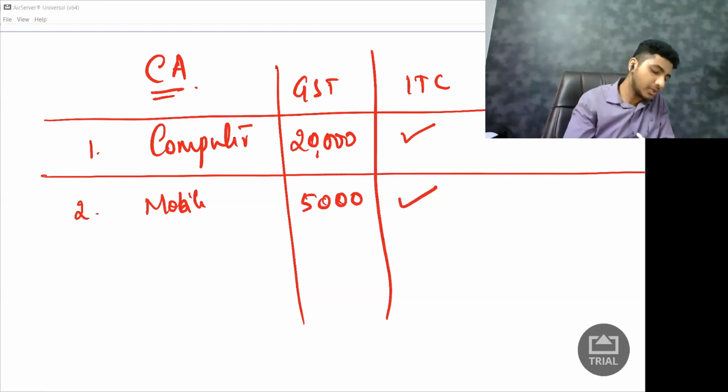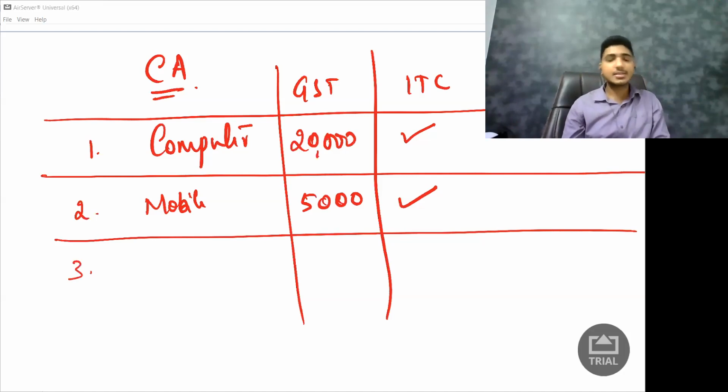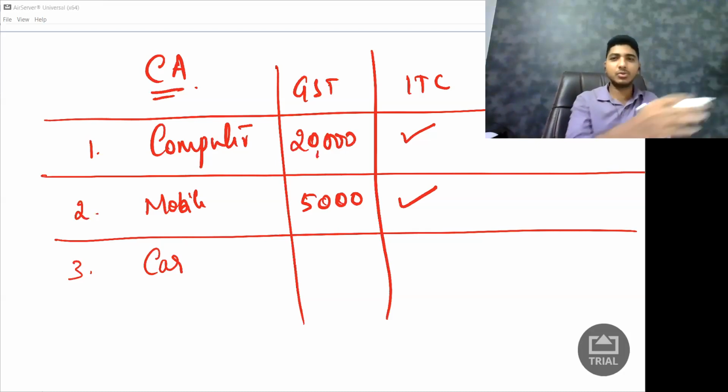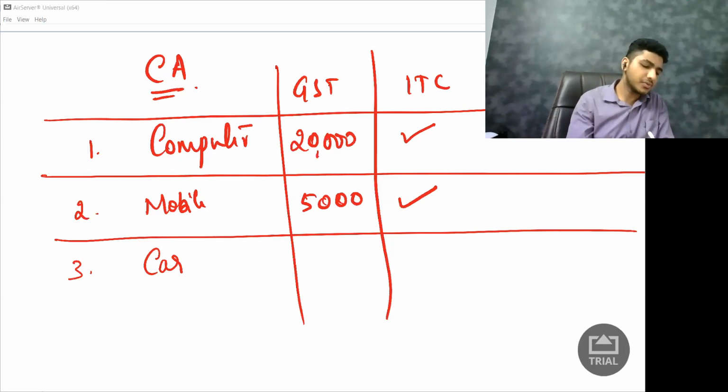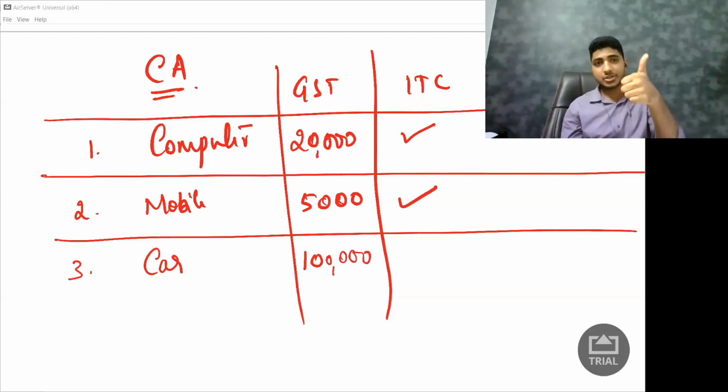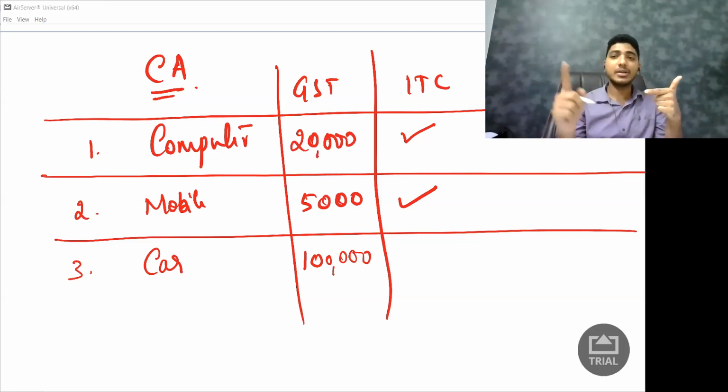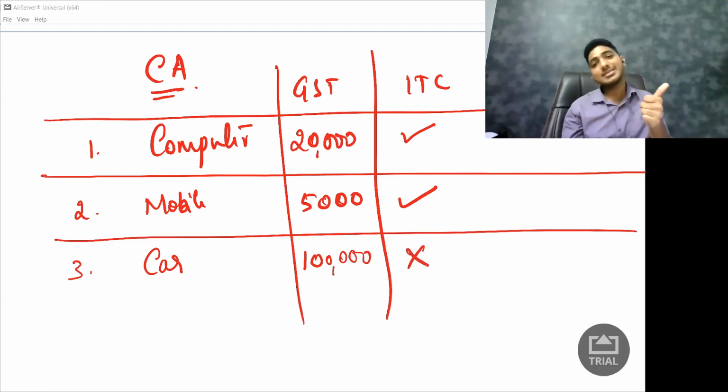Okay, next. Third, let us say I purchased a car as well. Now, why do I want a car? For me to travel from home to office, from office to income tax department, to GST department, to some client's place. It will save my time as well. So while purchasing a small car, let us say I had to pay a GST of 1 lakh rupees. I am a registered person. This car is used in the course or furtherance of business, but the government says no credit.